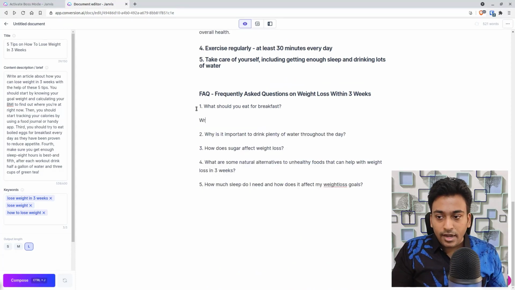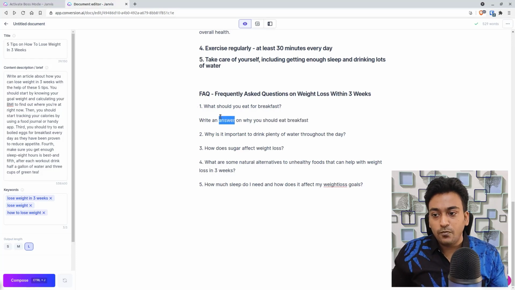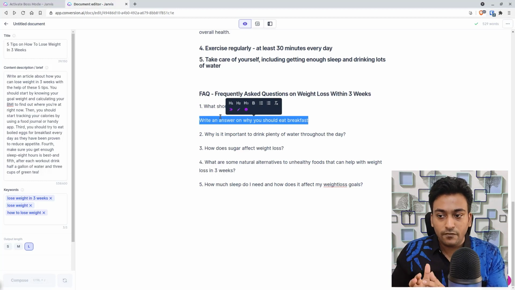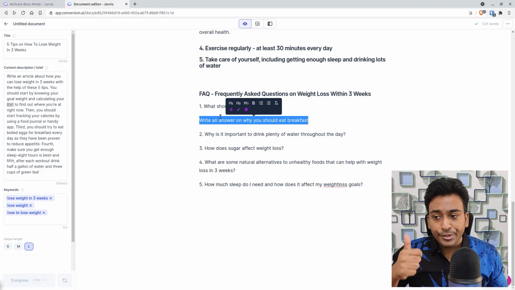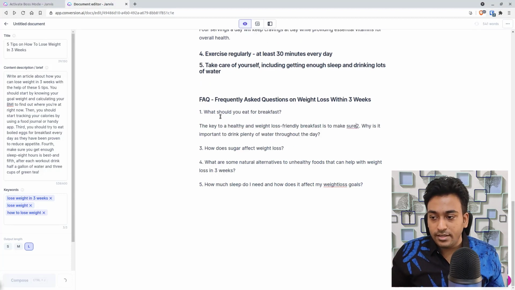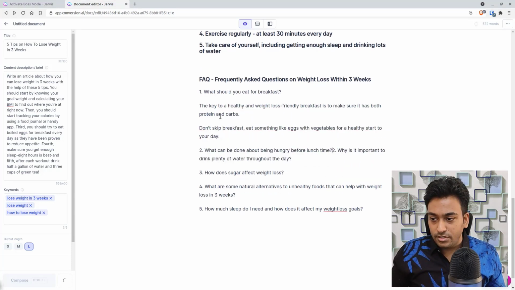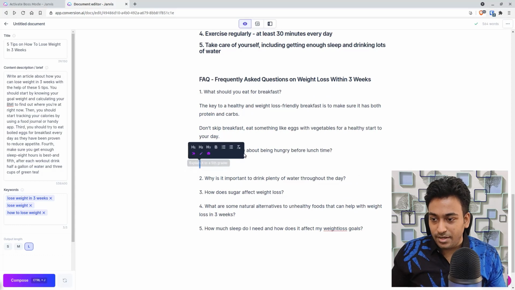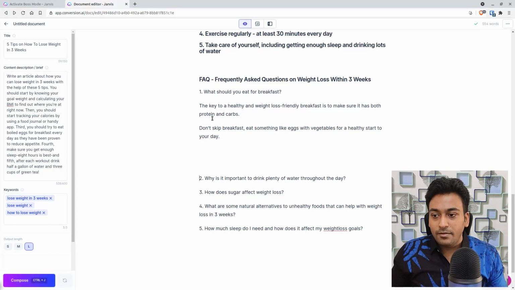For example, write an answer on why you should eat breakfast. This way I'm specifically telling Jarvis I want an answer, and the answer should explain why you should eat breakfast, and I'm pressing Control Enter. Now it will try to limit that context. For example, let me finish it so I don't get mixed up. Let me remove the unnecessary one and see.